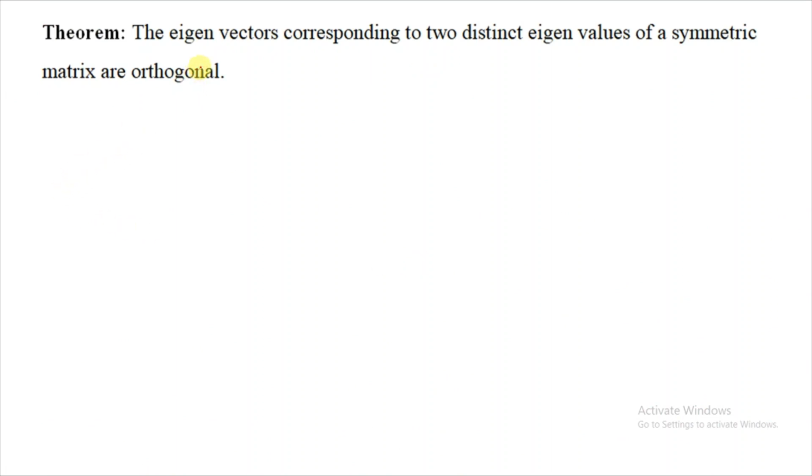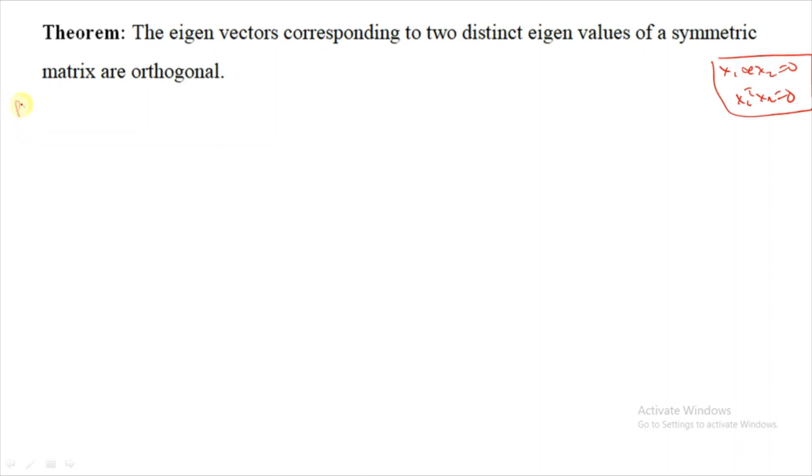Next, another theorem. The eigenvectors corresponding to distinct eigenvalues of a symmetric matrix are orthogonal. Orthogonal means that the inner product of x1 and x2 is 0, or you can write x1 transpose x2 is 0. You have to prove that they are orthogonal. This is not for every matrix, but for a symmetric matrix, eigenvectors corresponding to distinct eigenvalues are orthogonal.